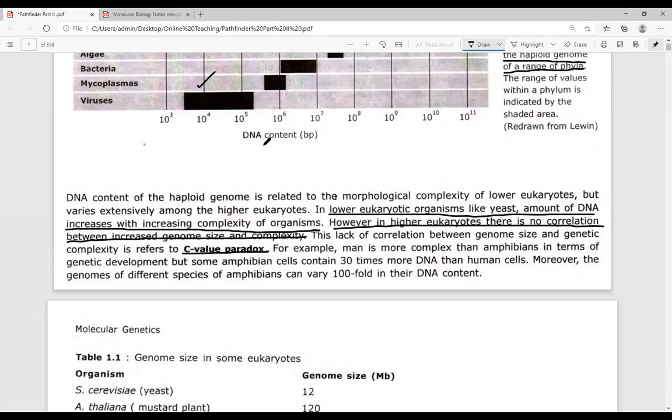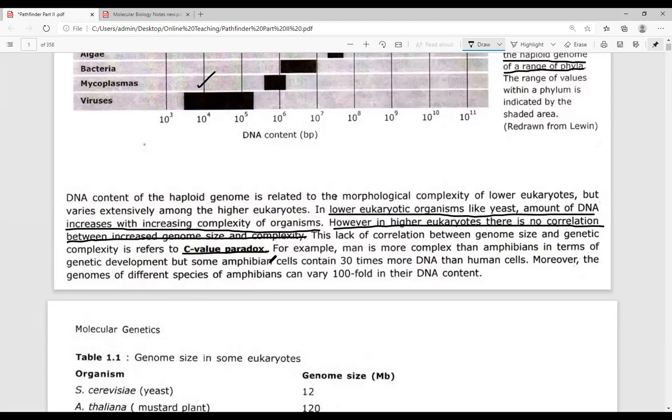This lack of correlation is referred to as the C value paradox. Is the C value paradox understandable for you all or not? For example, the amphibians contain 30 times more DNA than human cells, but still they are less complex than humans. Humans are conclusively much more complex as compared to the amphibians.